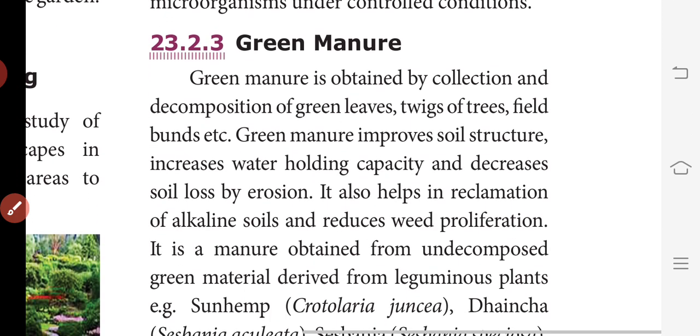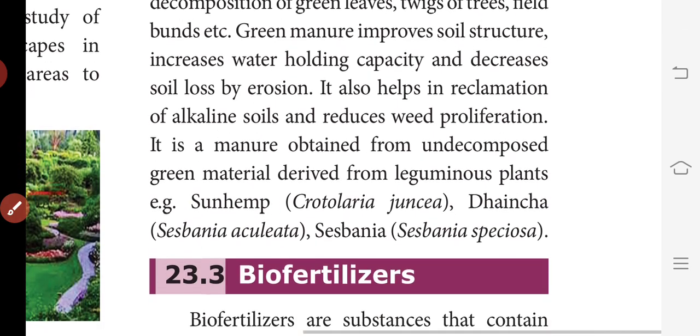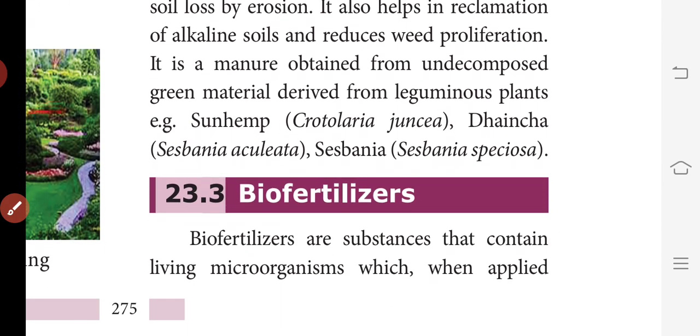Green manure. Green manure is obtained by collection and decomposition of green leaves and twigs of trees, field bunds, etc. Green manure improves soil structure, increases water holding capacity and decreases soil loss by erosion. It also helps in reclamation of alkaline soils and reduces weed proliferation. It is a manure obtained from undecomposed green material derived from leguminous plants. Examples: sunhemp, crotalaria, dhaincha, that is Sesbania, then Sesbania speciosa.